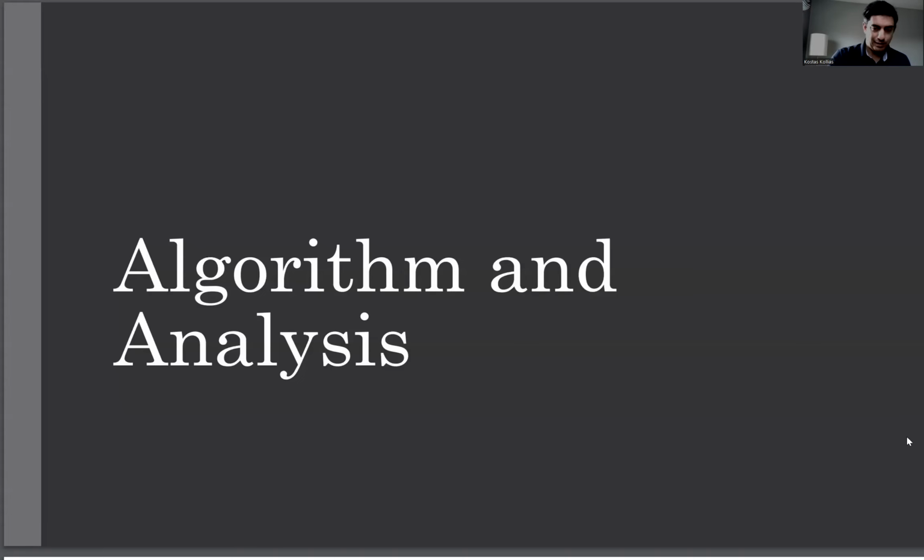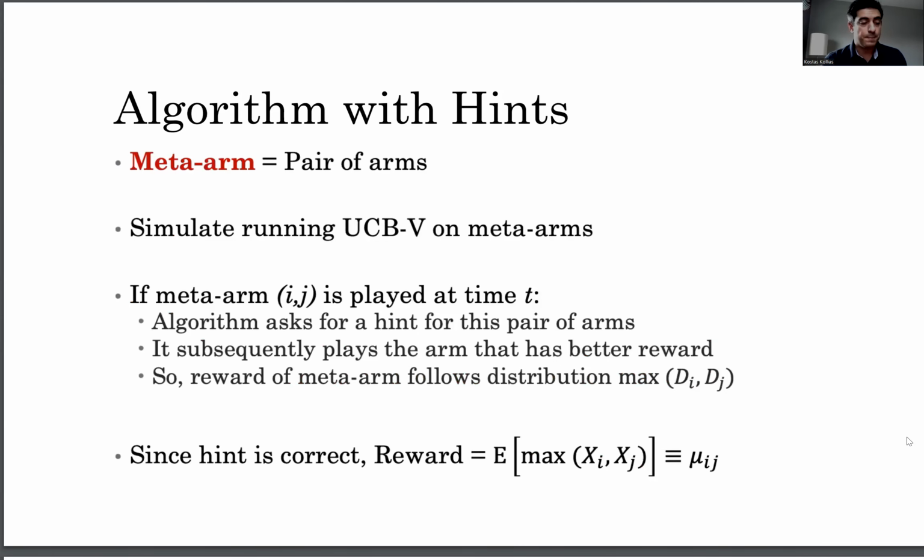All right, now let's see how our algorithm works and how its analysis proceeds. Our algorithm will be defined on meta arms, so on pairs of arms. We take each pair of possible arms and call it a meta arm in this case, and we will run UCBV on the meta arms. So if meta arm i, j is the one that has the highest score at time t, we will query the ML model, give it the two arms i and j, and ask which one of the two is better.